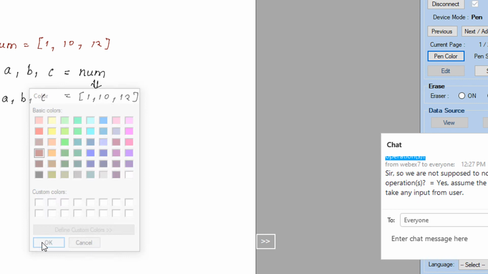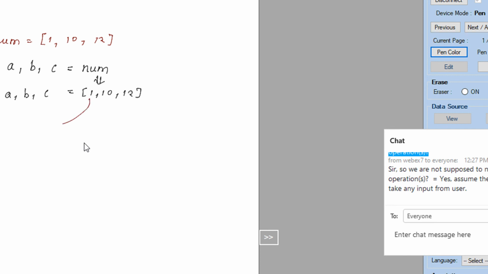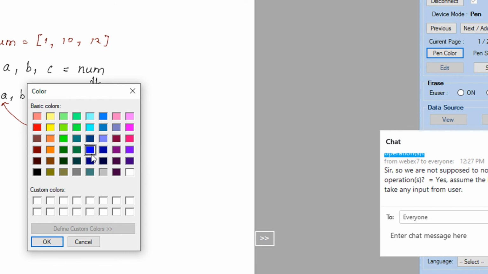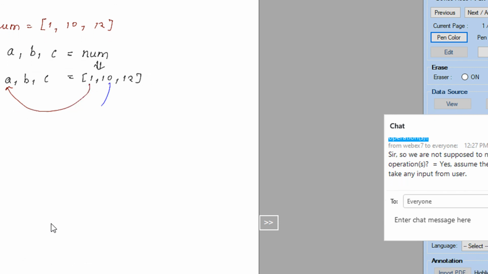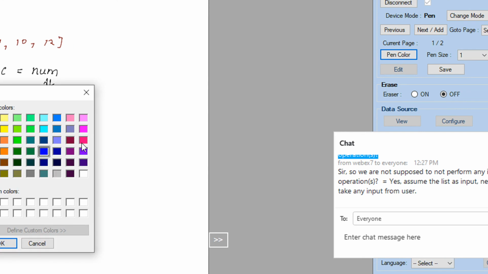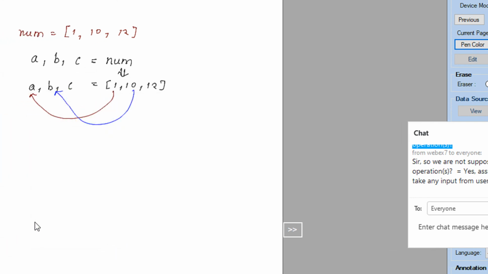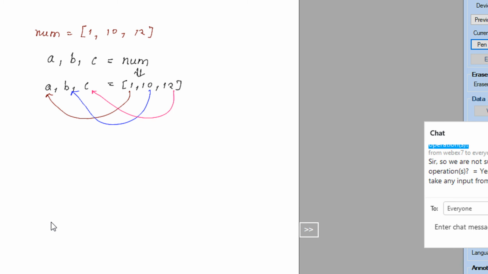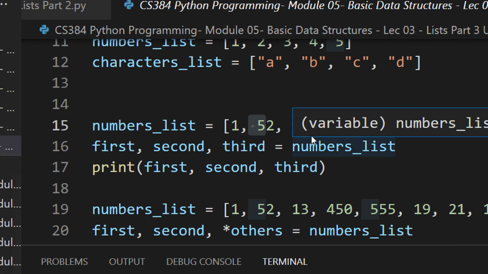And now what happens? We have already seen in previous classes, respectively. 1 goes to a, 10 goes to b, and 12 goes to c. Right? This is how the declaration takes place.